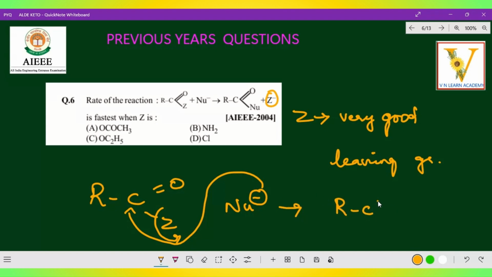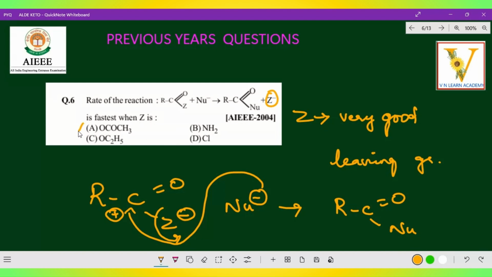R C double bond O, here instead of Z the nucleophile will be attaching, because the carbon has a positive charge, and the negative charge is going to attack over here, whereas Z has a minus charge, so it releases. That is what Z minus. So in that, which is that Z?